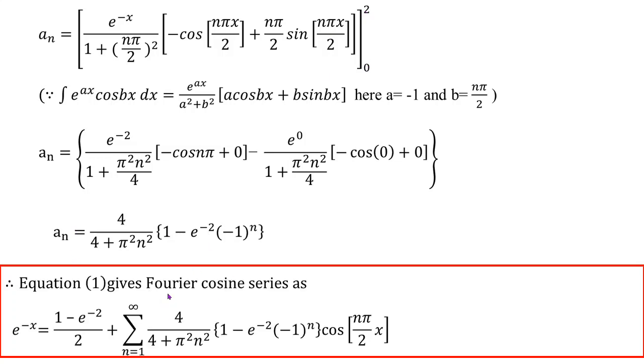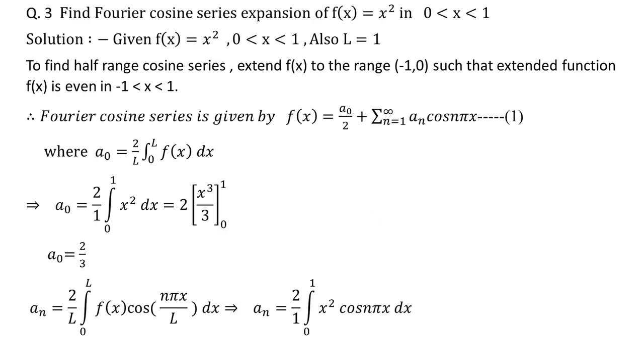So we will get the Fourier cosine series as f of x, which is e raised to power minus x, is equal to a naught. A naught is 1 minus e power minus 2 by 2 plus summation an. This entire term is an cos n pi by 2 x. Okay, let's see one more example. Find the Fourier cosine series expansion of f of x is equal to x square.